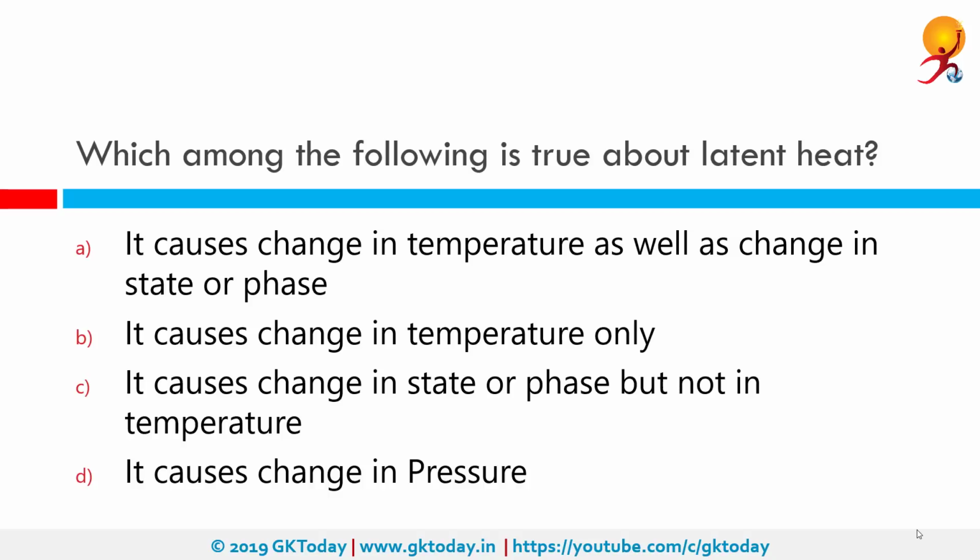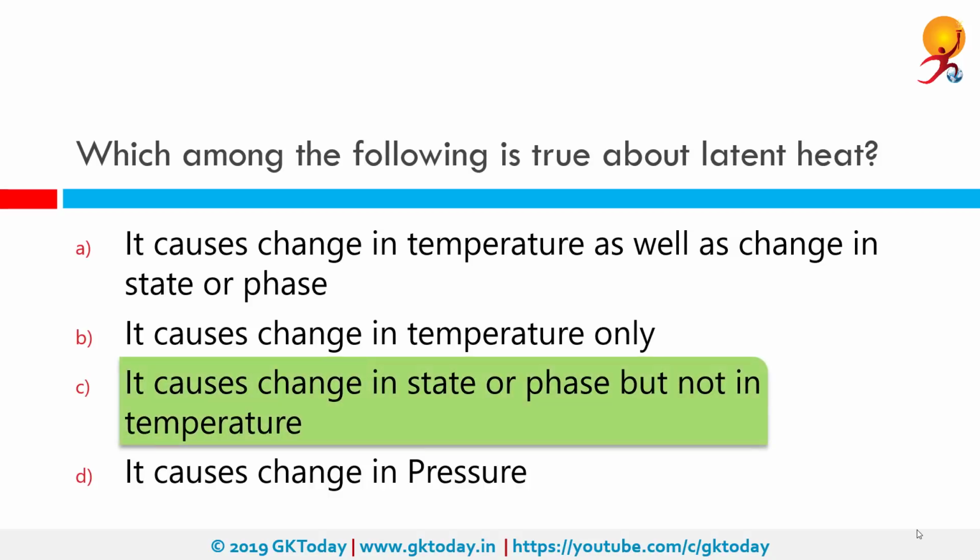Which among the following is true about latent heat? The correct answer is that it causes change in state or phase but not in temperature. Latent heat is thermal energy released or absorbed by a body or a thermodynamic system during a constant temperature process, usually a first-order phase transition, that is, a change of state.